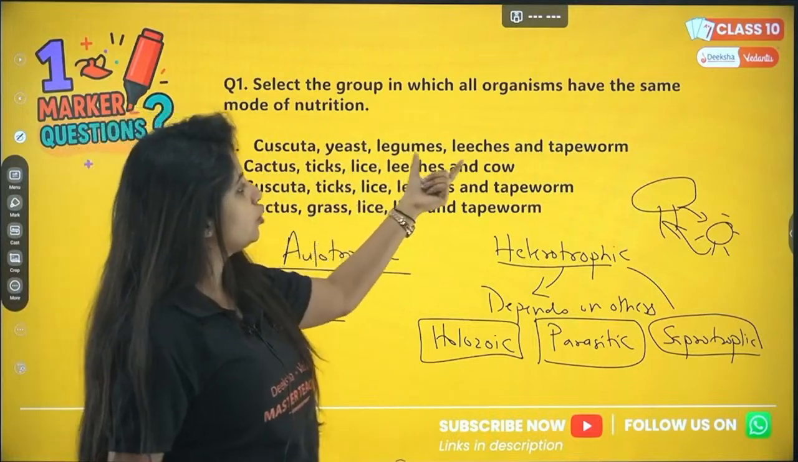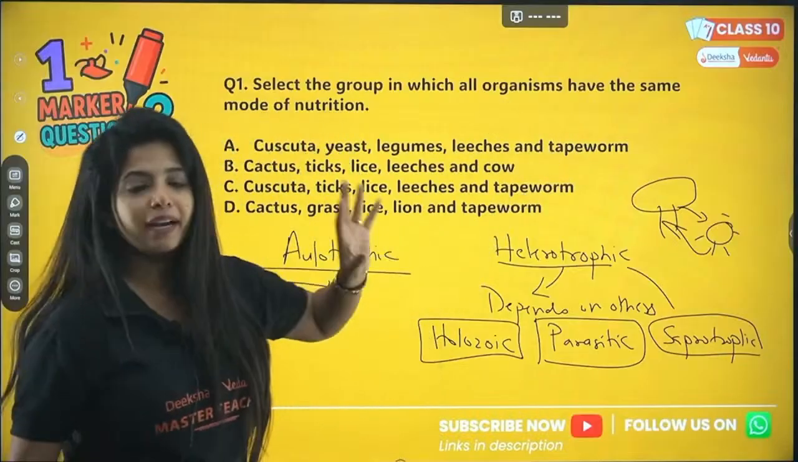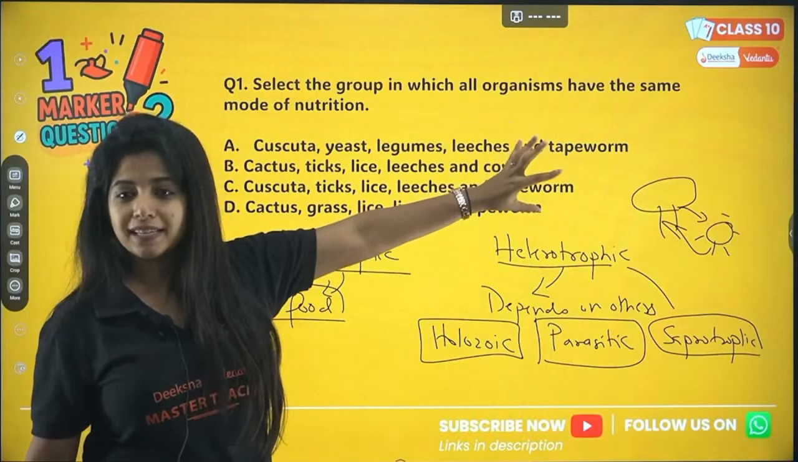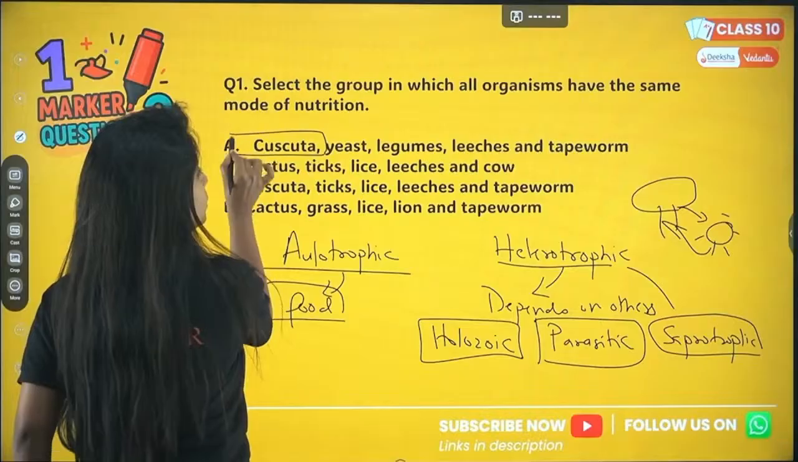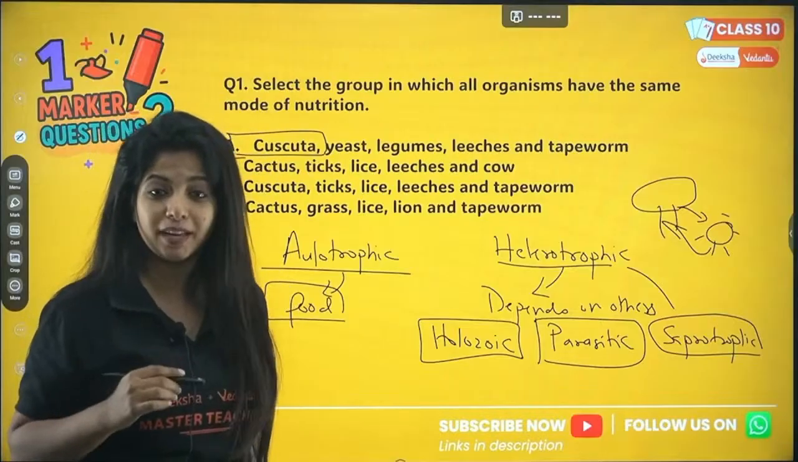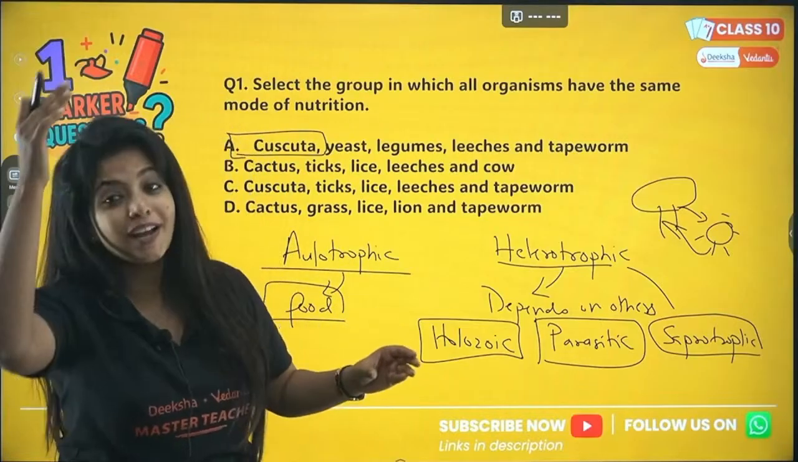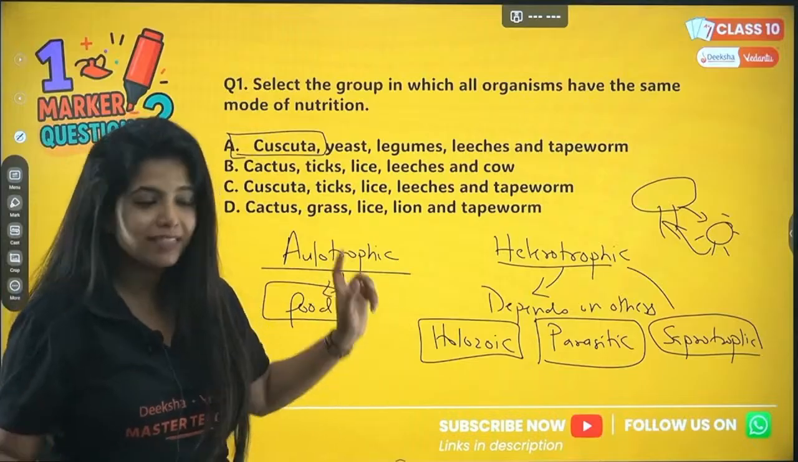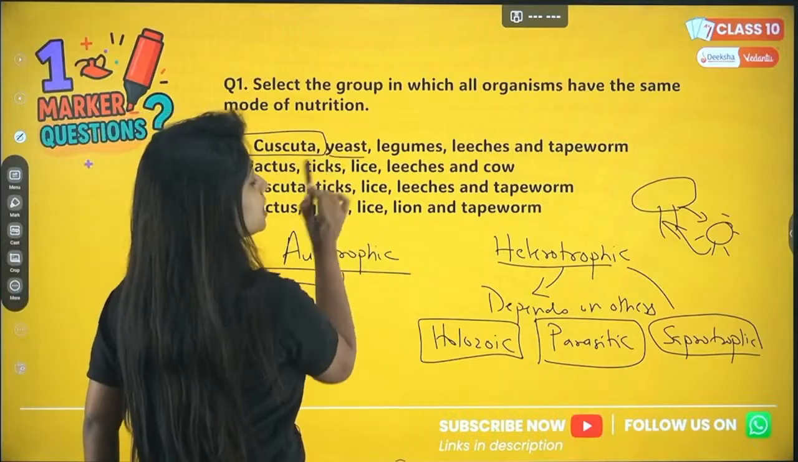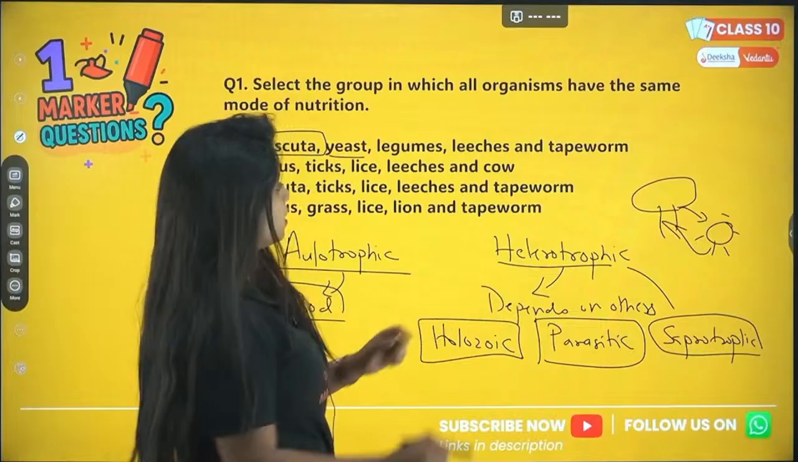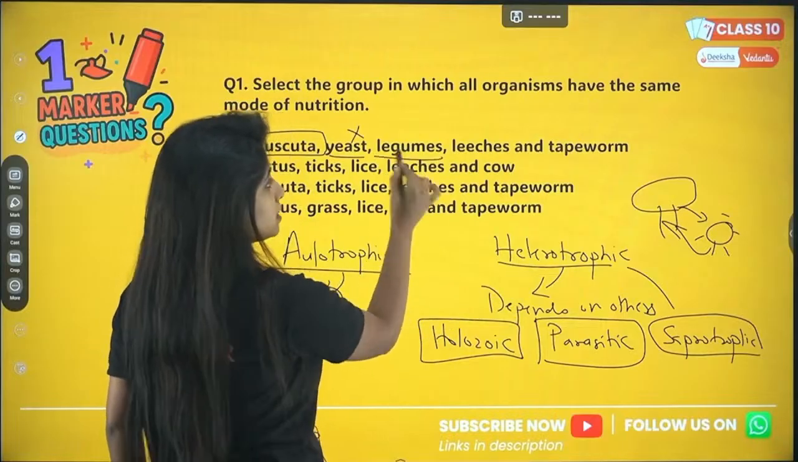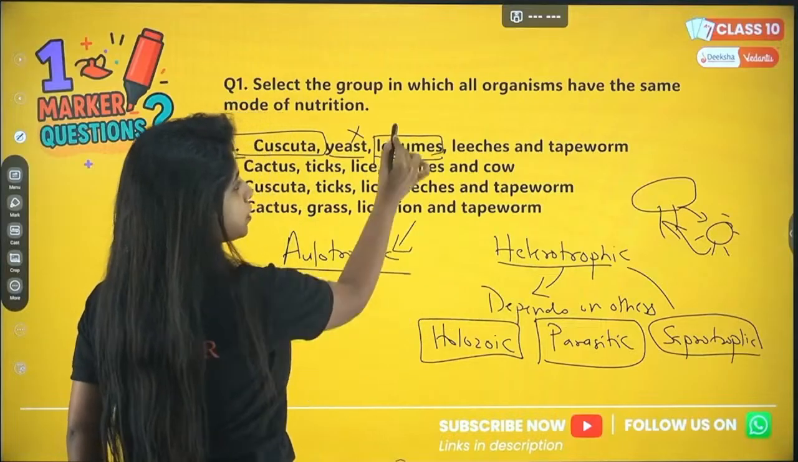Cuscuta, yeast, legumes, leeches and tapeworm. My dear children, the majority of them are parasites. Cuscuta is a plant parasite. Yes, a plant parasite is also there. A plant is depending on another plant for food. That is Cuscuta. Now yeast is a fungus, so fungus comes under saprophytes, so wrong. Legumes are basically plants and plants are autotrophic, so wrong.